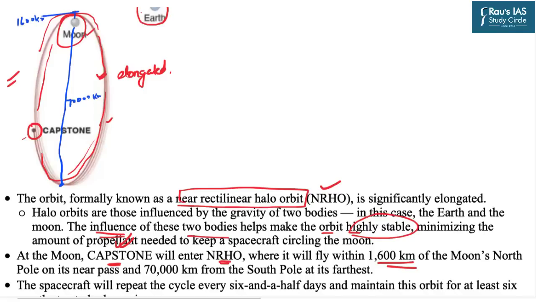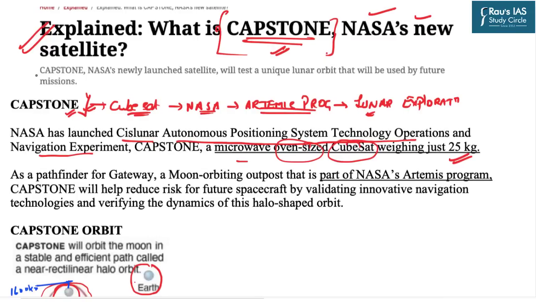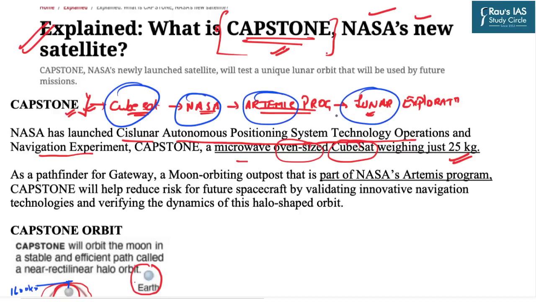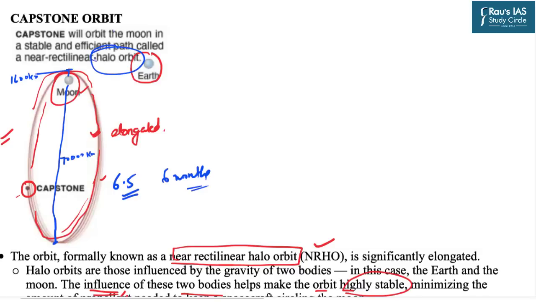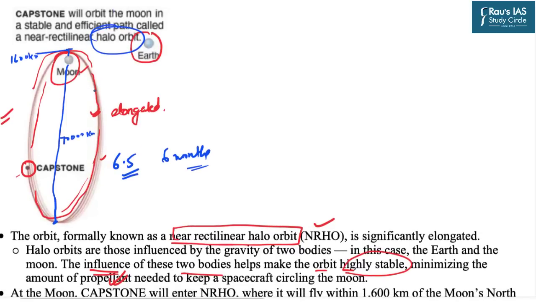Further, this spacecraft will repeat the cycle every 6.5 days and maintains its orbit for at least 6 months. So again, Capstone is a CubeSat of NASA under the Artemis program for lunar exploration, which is having a halo orbit. This orbit is stable because of the interaction of the gravitational forces of two heavenly bodies, that is Moon and the Earth.